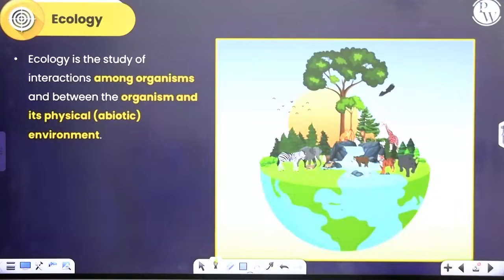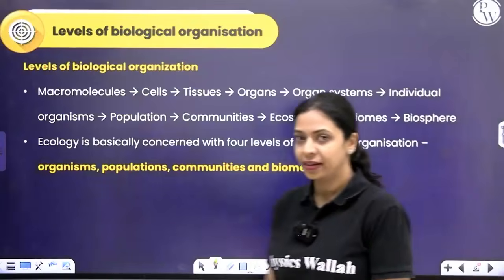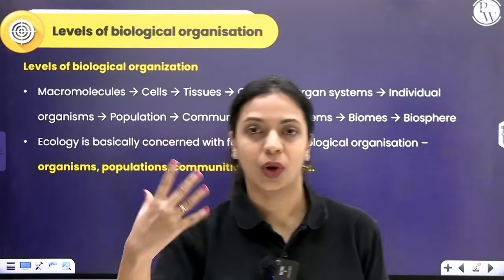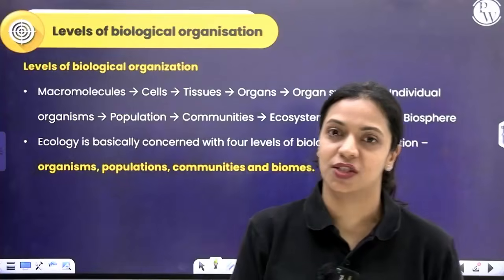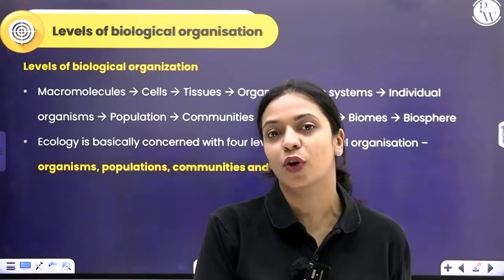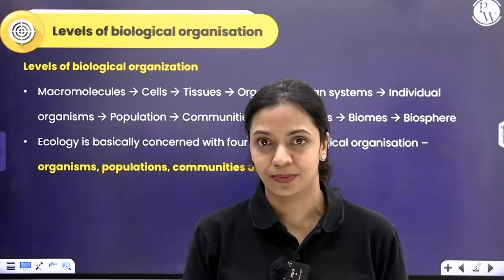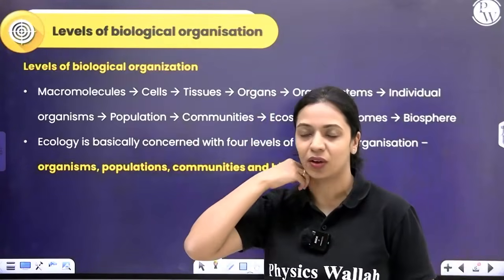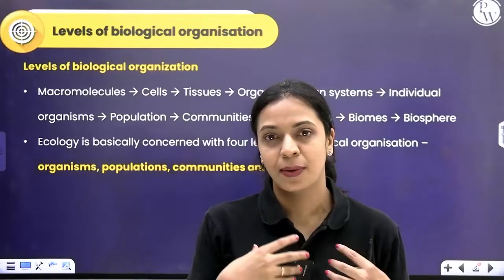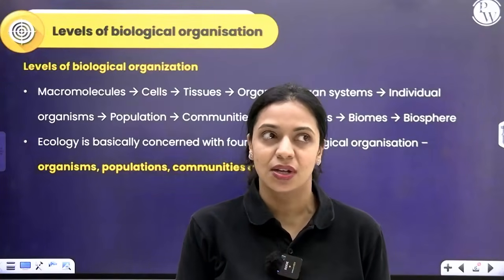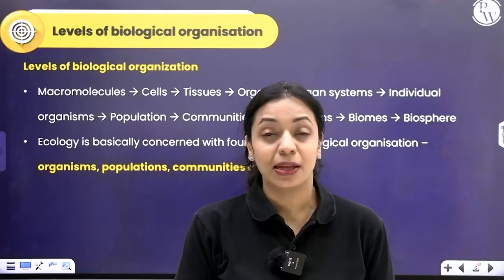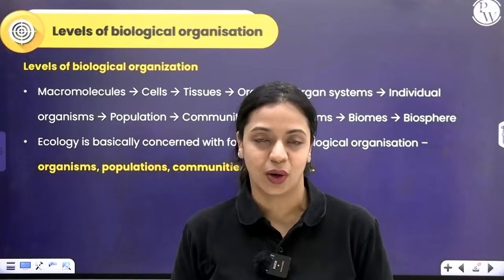All right. Now let's understand what are the different things that we will study under ecology, or what are the things that are included under ecology. For that, let's begin by understanding the various levels of organization we have in biology. Okay, so levels of biological organization. The smallest level that you could organize is macromolecules. Macromolecules are our carbohydrates, proteins, nucleic acids like RNA, DNA, and lipids that are found exclusively in living organisms.